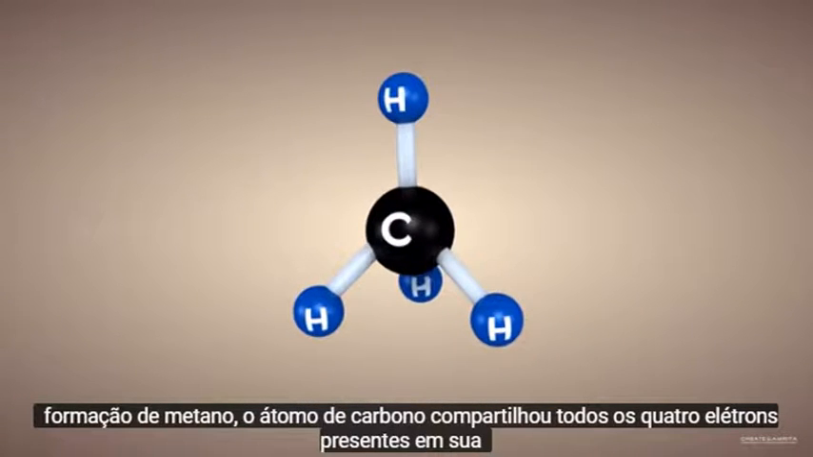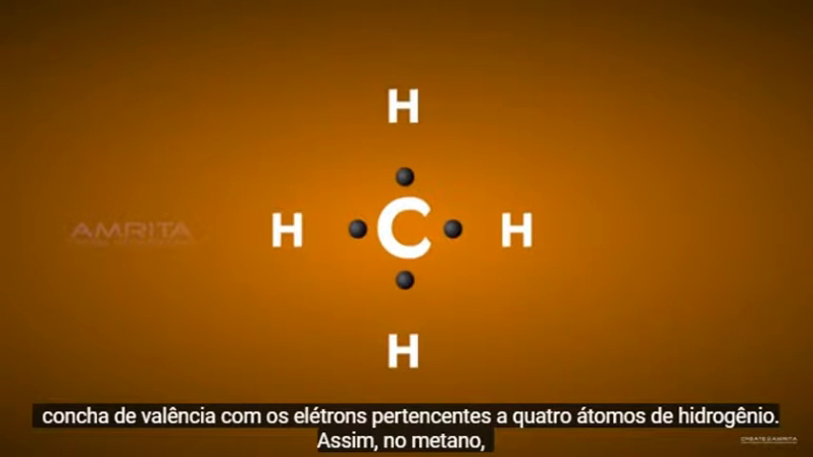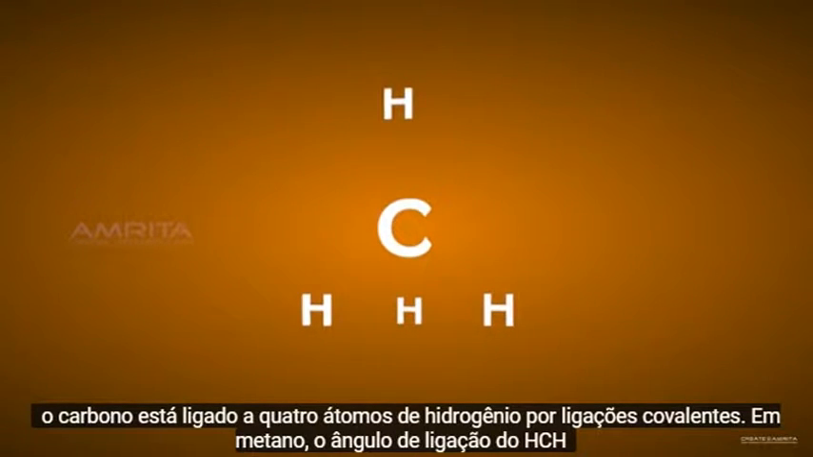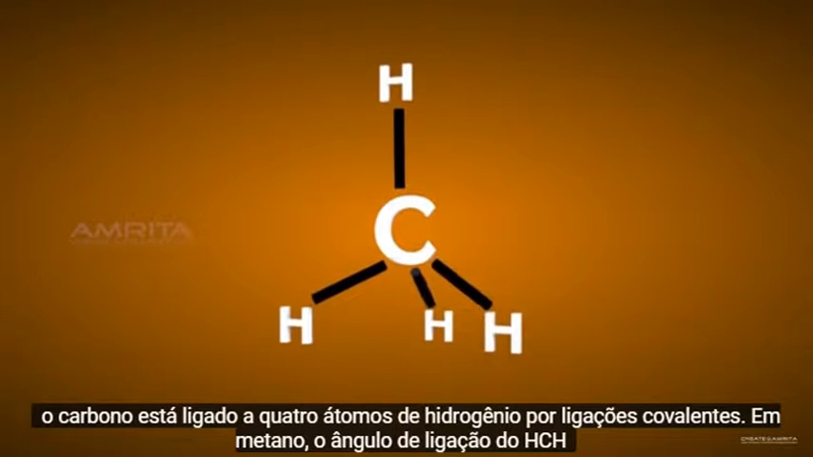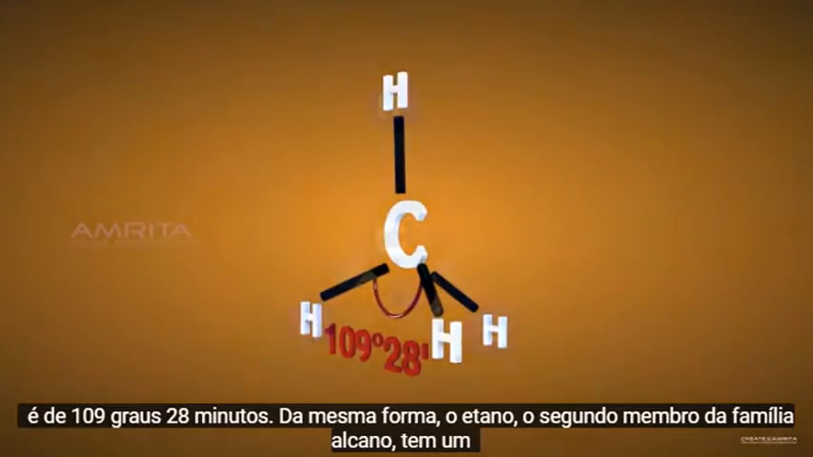In the formation of methane, the carbon atom has shared all the 4 electrons present in its valence shell with the electrons belonging to 4 hydrogen atoms. Thus, in methane, carbon is linked to 4 hydrogen atoms by covalent bonds. In methane, the HCH bond angle is 109 degrees 28 minutes.